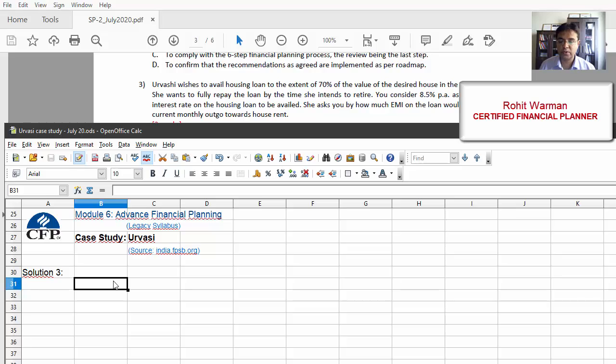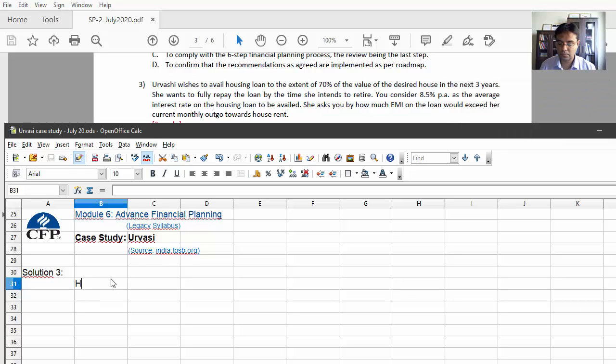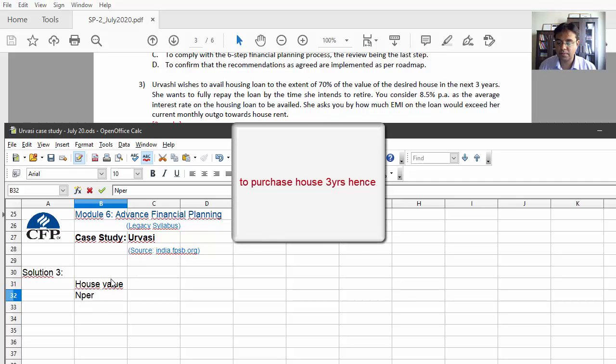Now this is with respect to the purchase of house, and for that she will avail a loan to the extent of 70% of the value of desired house in next 3 years. Now what is the value of the house that we have to check in the case? So from the case we have to take the house value, and this purchase will happen 3 years from now. So I'll put the number of period, that is n per number of period, and it is 3 year in future.